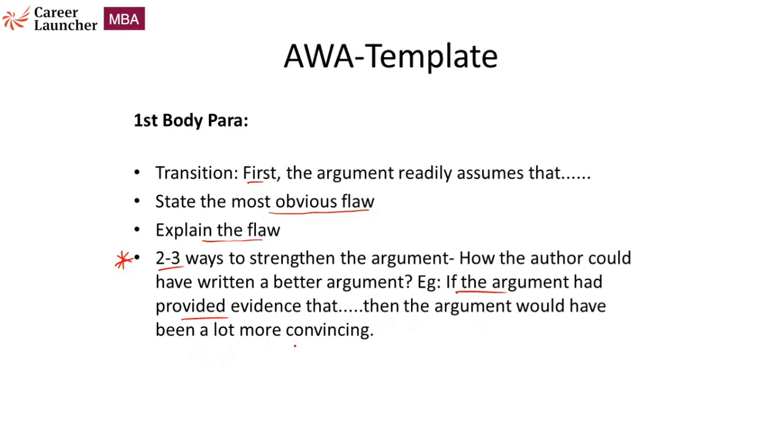Depending on what the flaw or problem really is, you can mention the things the author needs to consider. For example, if it's a planning flaw, if the author had mentioned that the plan has been implemented earlier, or that the plan has had good results in the past, it could have been more reliable. So it's totally dependent on what the problem really is.